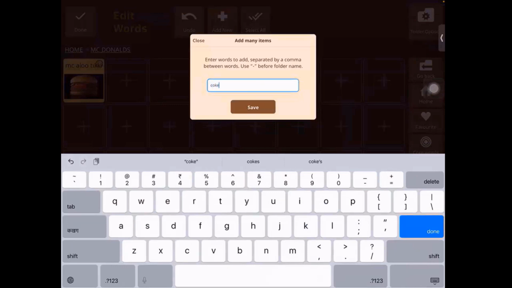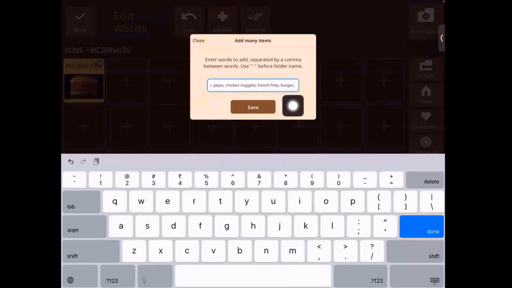I'm going to write Coke, Pepsi, chicken nuggets, French fries, burgers. So one thing to note over here is you can keep adding an endless list of words. You just need to separate them by a comma.